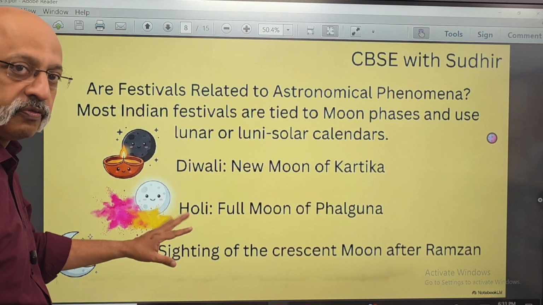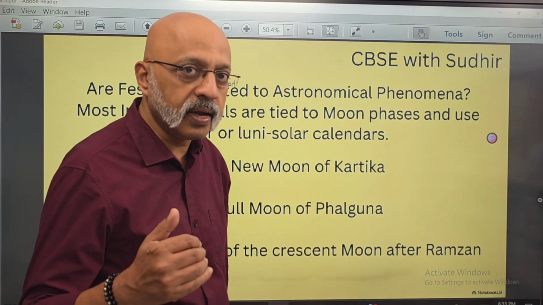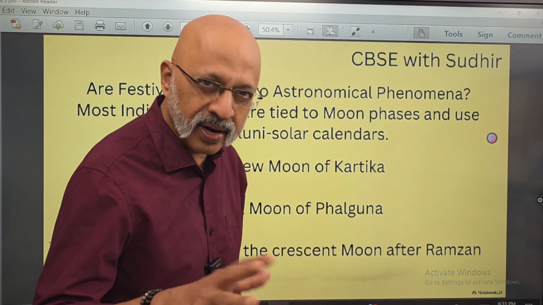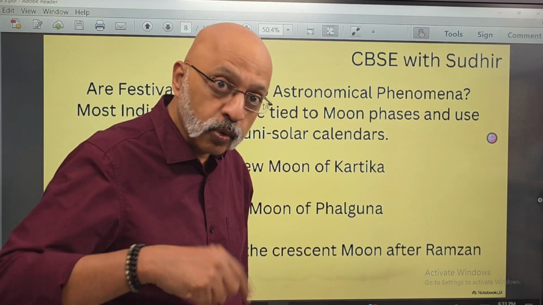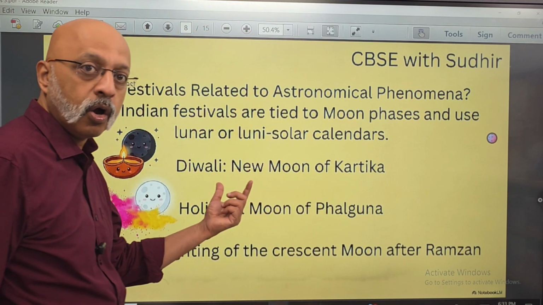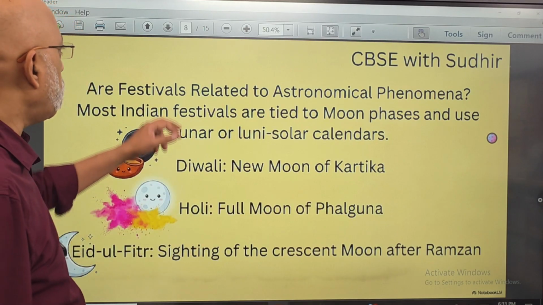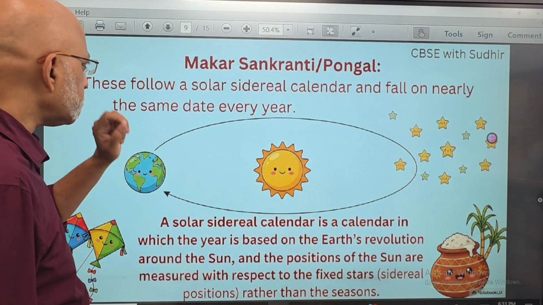So this is why, for example, in 2026 Diwali is coming around November 9 or 10. Last year it came in October, right? So every year it can change depending on the position of the moon and the lunisolar calendar, whatever it is indicating.